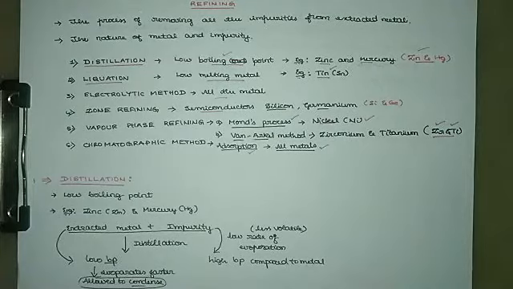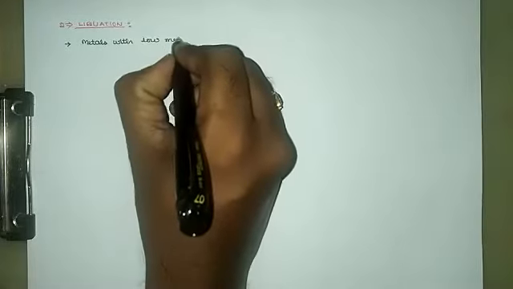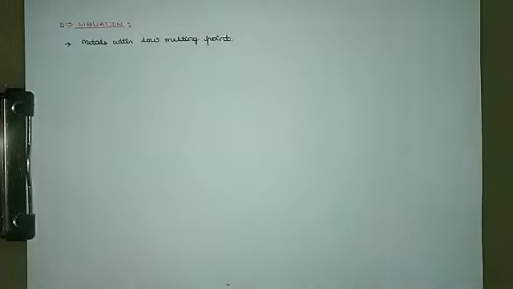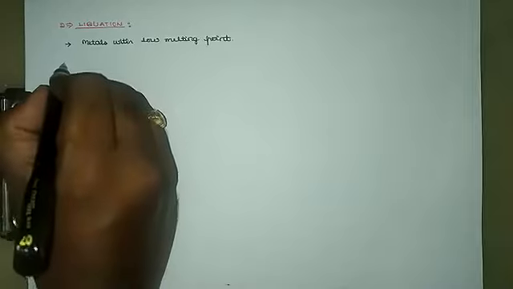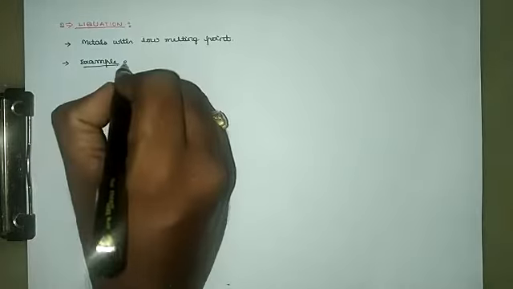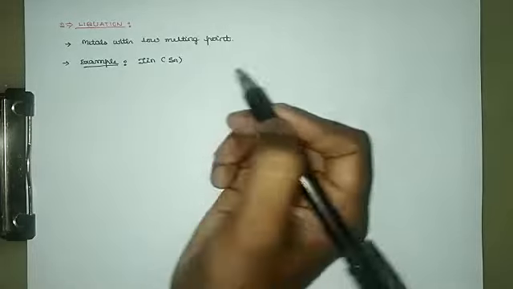Now we'll observe the second method of refining, which is liquation. This method is useful for refining metals with low melting points. These metals with low melting point can be easily refined through the technique of liquation. The best example to remember is tin. The symbol of the metal tin is Sn.